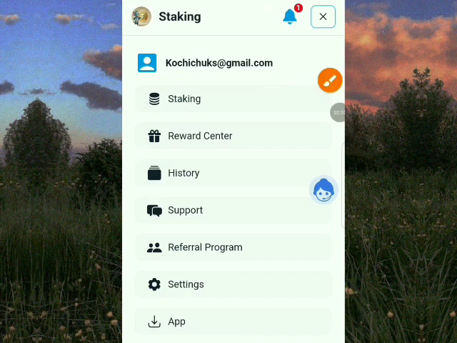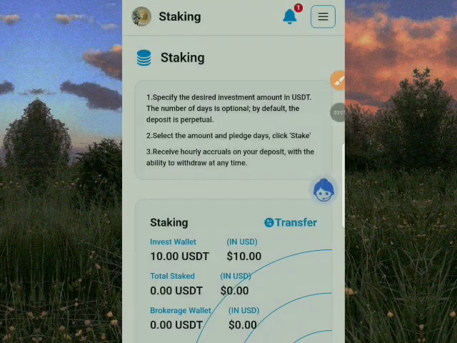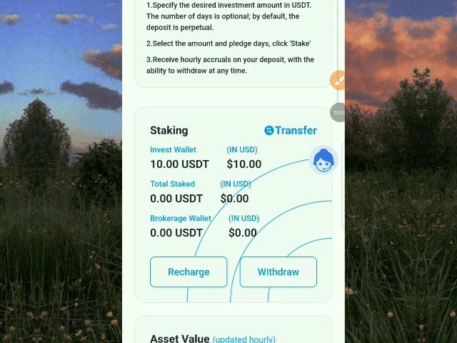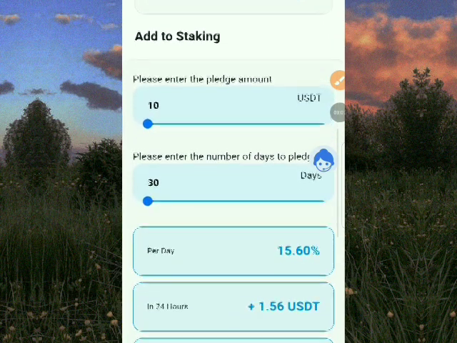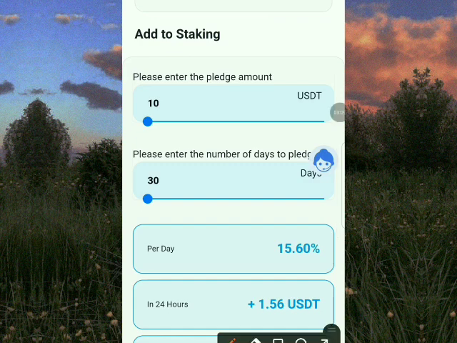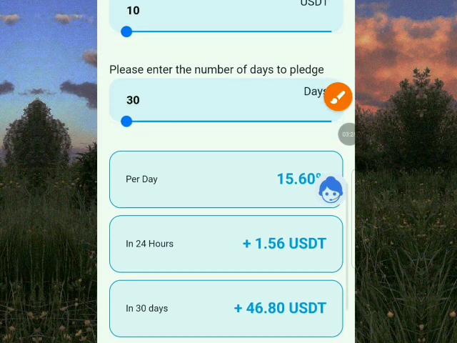So once you click on staking, it takes you to this interface. This interface is where you will see how you can stake and start earning profit. So once you get, this is the asset value, and then you come to please enter the pledge amount, add to staking. You enter the amount of USDT that you wish to stake, then please enter the number of days of pledge, the number of days that you wish to earn in this platform.